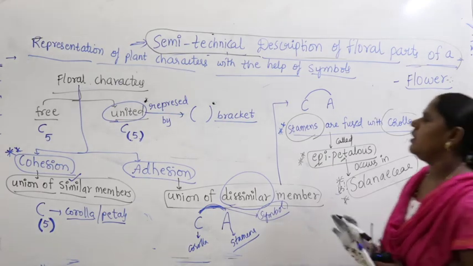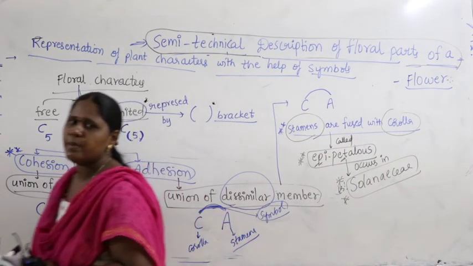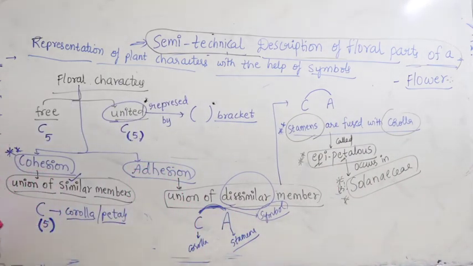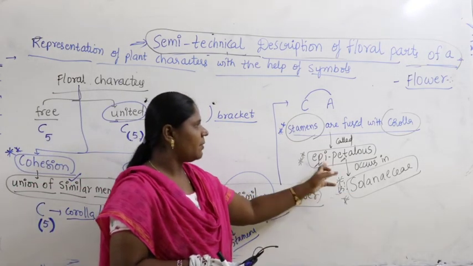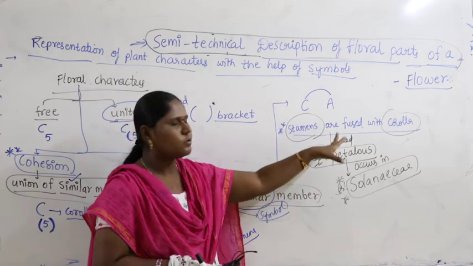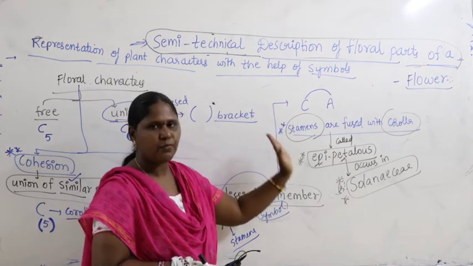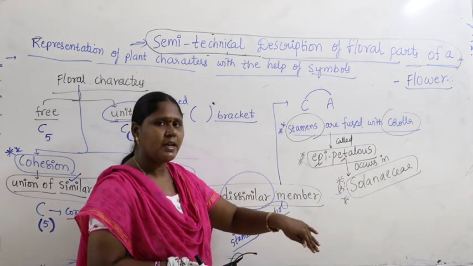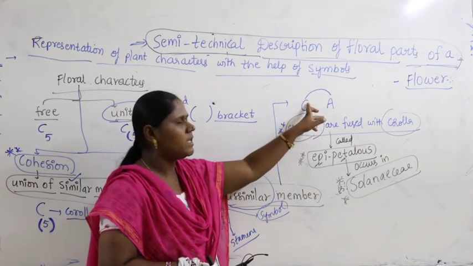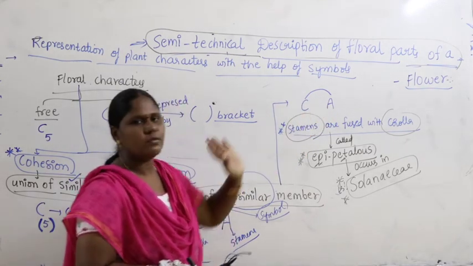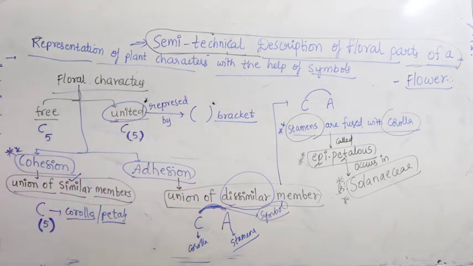Once again let us recollect: one of the very important characters is epipetalous, where stamens are fused with corolla. Now what you studied extra here is that this condition can be represented with A arc with C, meaning stamens are fused with corolla.